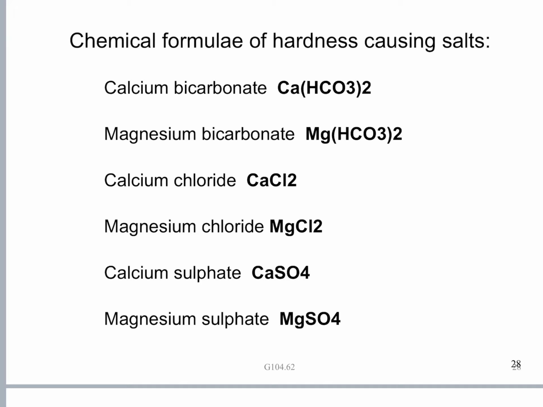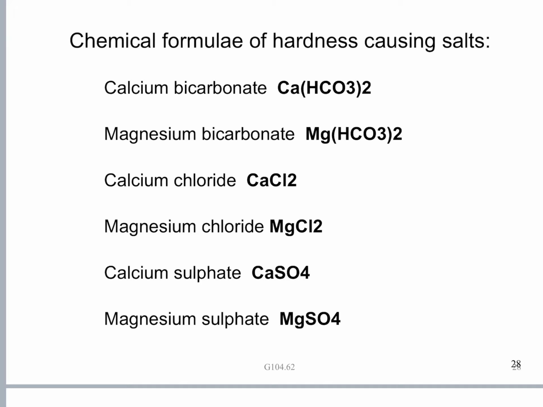CaSO4. See, in the bicarbonate, the valence is minus 1, so Ca has HCO3 taken twice, Mg has HCO3 taken twice. Likewise, in the case of chlorides, the chloride valence is 1. So each calcium atom combines with two chloride ions. Likewise, each magnesium combines with two chloride ions.